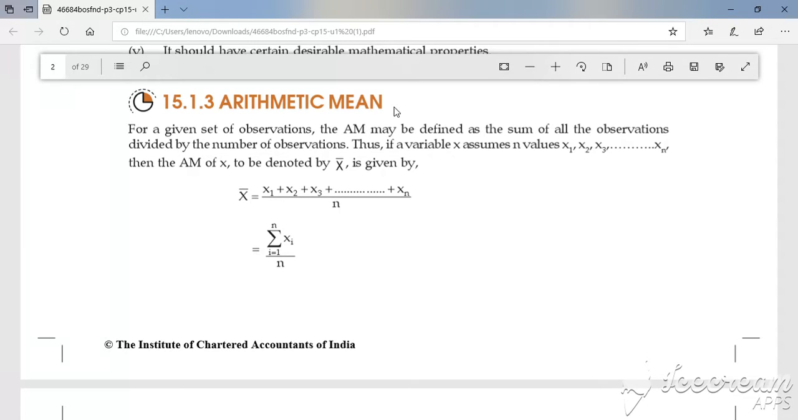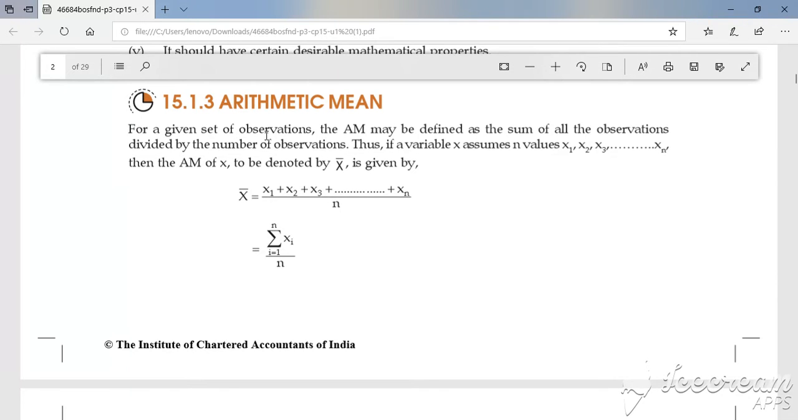Yes or no? Yes. If I have three numbers, so what do I do? I will add all those numbers and divide by 3. In general, suppose I have n observations, so what will I do? I will do the summation of all divided by n. So the definition of arithmetic mean is like this.